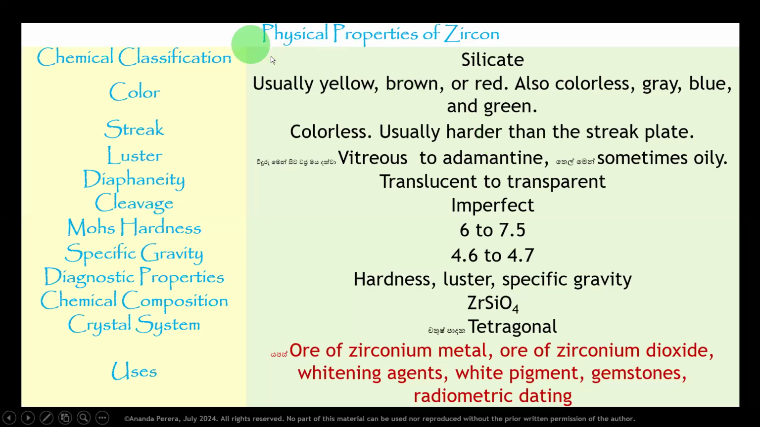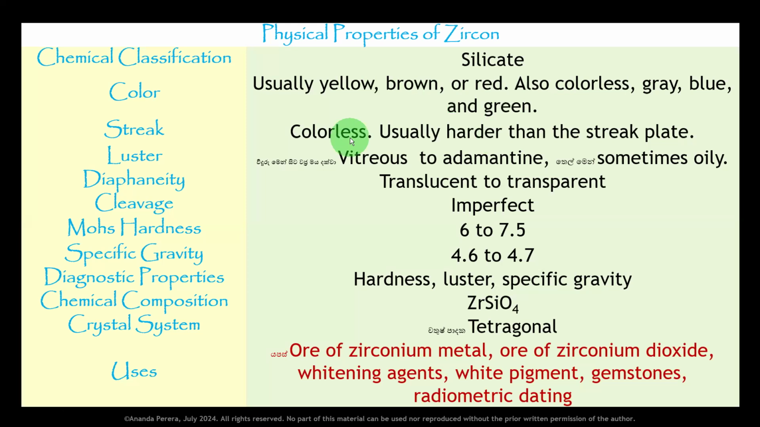Now, we are talking about the physical properties. So, what are the physical properties? Chemical classification is a silicate. It is a silicate mineral. Zirconium silicate is the name. The colors are usually yellow, brown, or red. Also colorless, gray, blue, and green will occur.